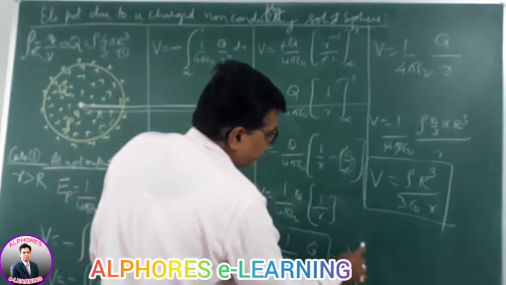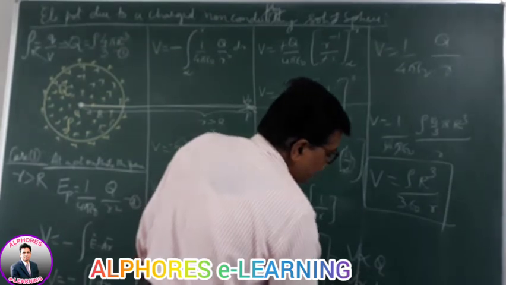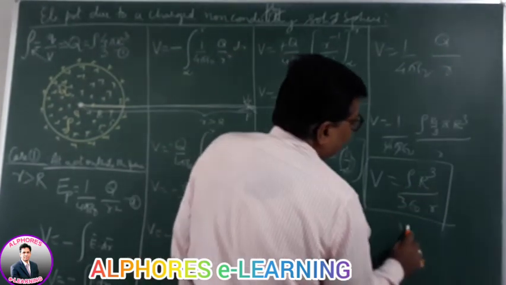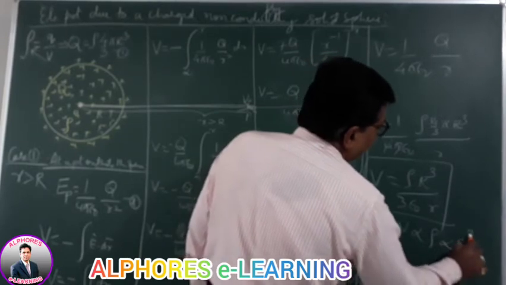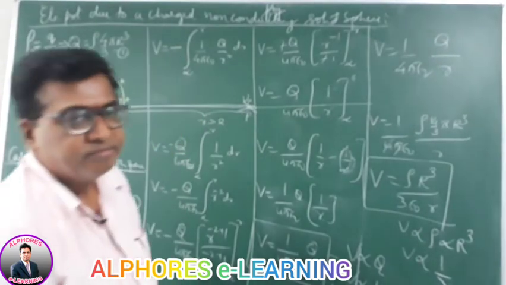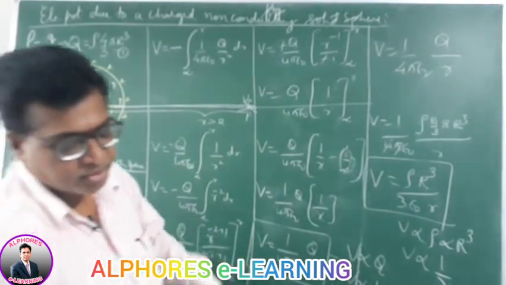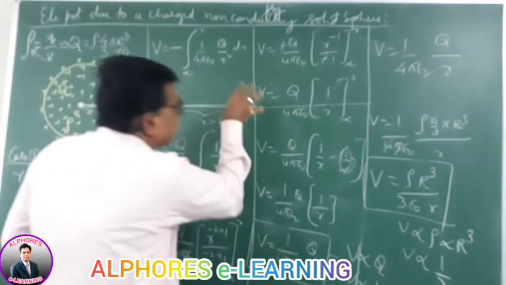From this, potential is directly proportional to Q and inversely proportional to distance. From this, potential is directly proportional to volume charge density, directly proportional to R cube and inversely proportional to the distance of the point. So that way we derive the formula for the potential. This is the potential for the solid sphere at an outside point.